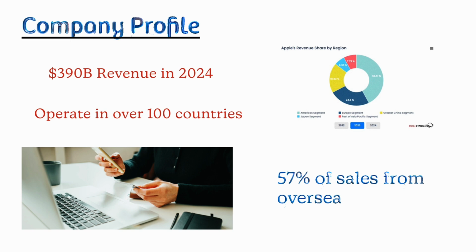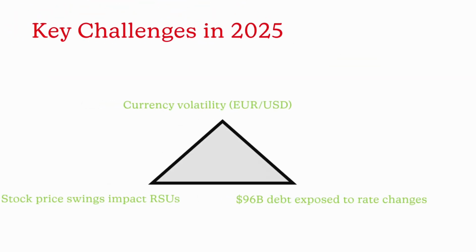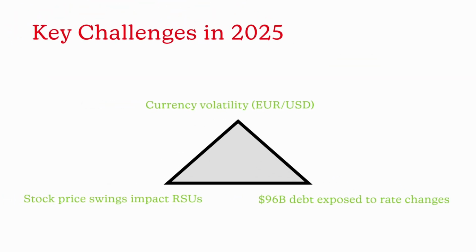However, Apple also faced some big financial challenges in 2025. Firstly, changes in currency value, especially between the euro and the US dollar, can affect how much Apple earns from its overseas sales. Secondly, the company gives stock-based bonuses to employees, so if Apple's share price drops suddenly, it could impact employee compensation. And lastly, Apple has around $96 billion in long-term debt, so if interest rates go up, refinancing that debt could become more expensive. That's why it's so important.